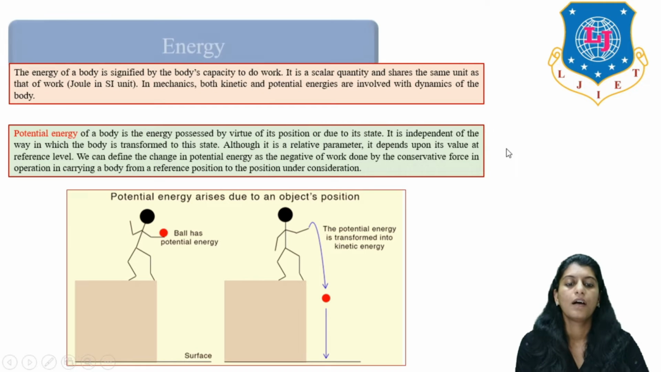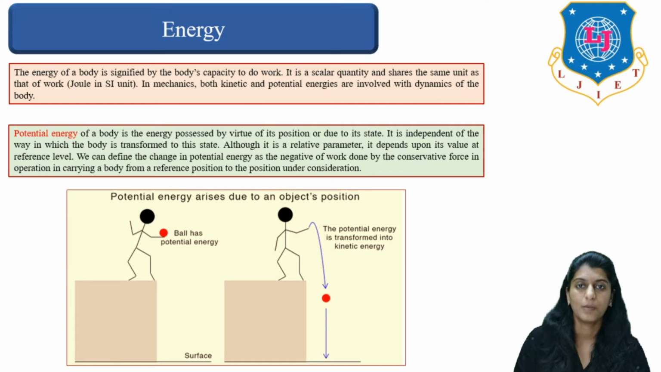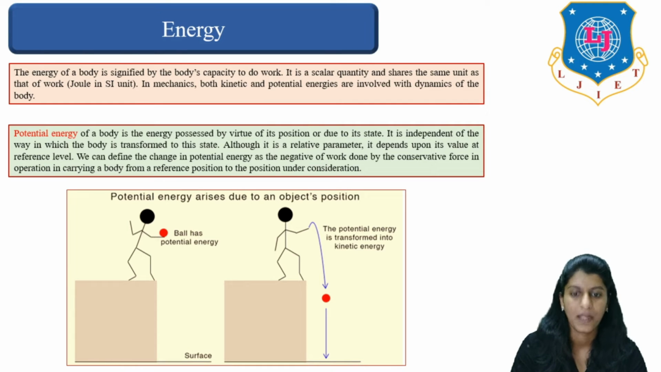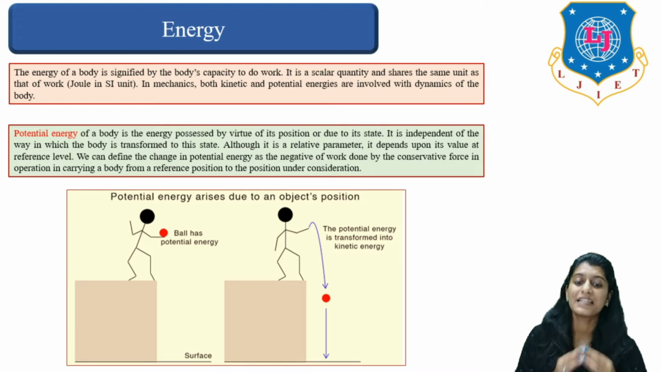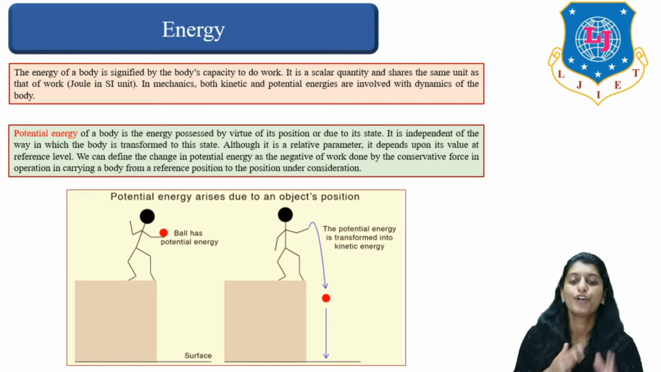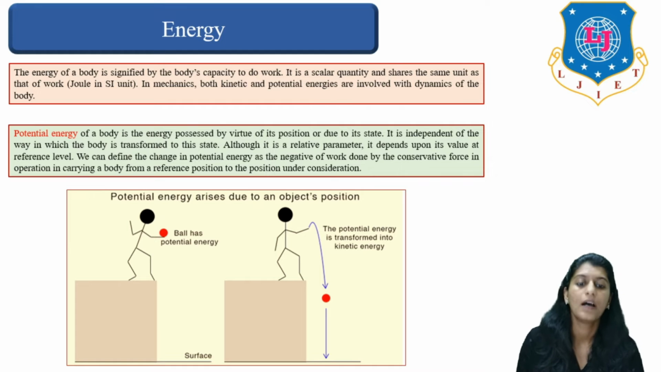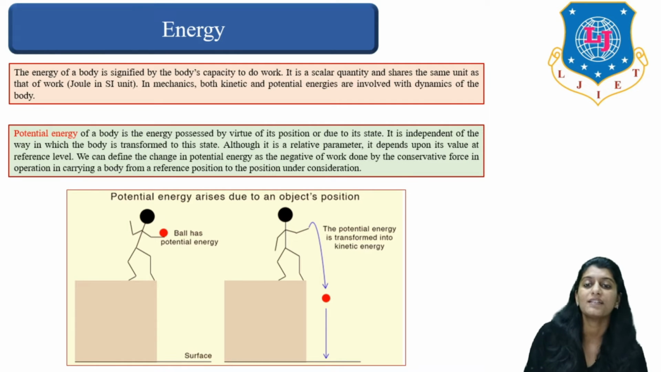Now, since we have developed enough knowledge about work, let us talk about energy. So the energy of a body is signified by body's capacity to do work. Basically, it is a scalar quantity and shares the same unit as that of work. So energy is nothing but body's capacity to perform or to do the given work. In mechanics, both kinetic and potential energies are involved with dynamics of the body. So let us see what we mean by potential energy.